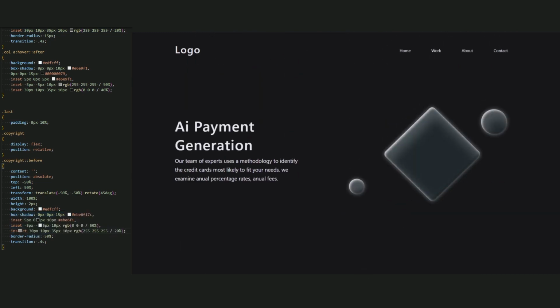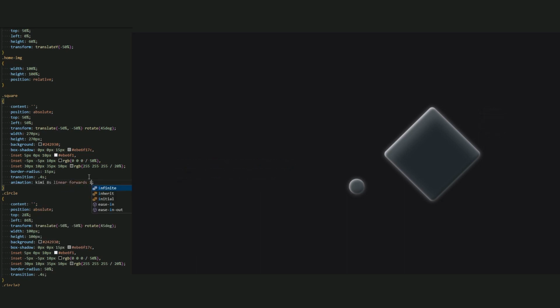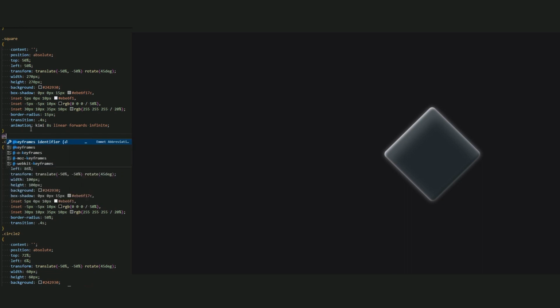Now it's time to create animation. Okay, first I start with the square animation. So animation, Kimi, 8 second, linear, forwards, infinite. Okay, now we add animation. Now let's add a keyframes, Kimi.